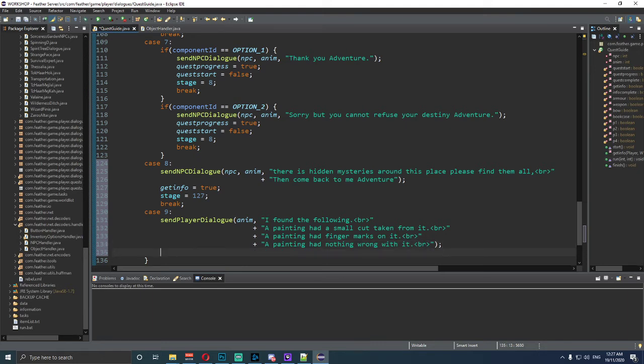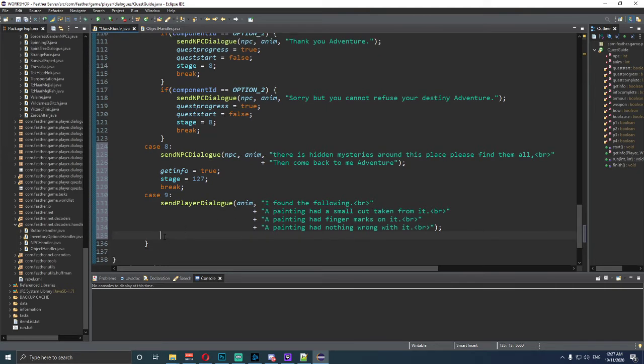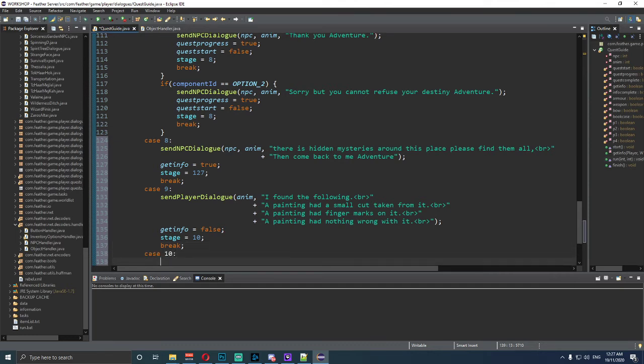Right, once we've got that break line, we need to actually go get info is equal to false. So get info is equal to false. Right, this is going to make sense in a minute. Stage is equal to 10. Right, and then we're going to say break, and then we're going to go case 10, and we're going to do send player dialogue.